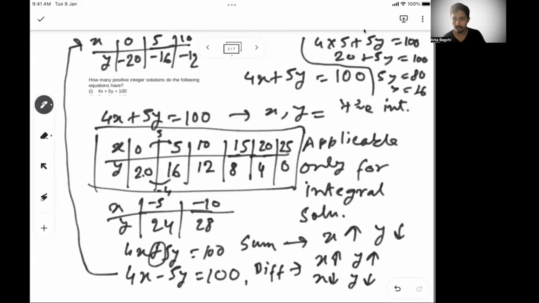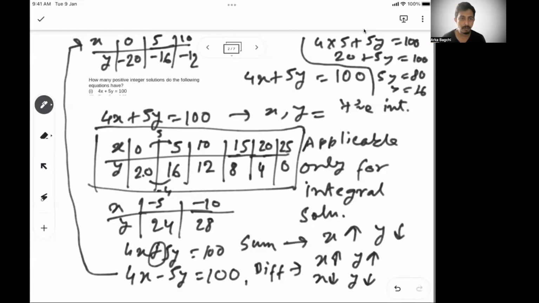Similarly, if x has to decrease, x has to decrease by the coefficient of y. If y has to increase, y has to increase by the coefficient of x. A very, very important fundamental understanding. Please drop a note if it's still unclear to you, or you can mail me if you need further guidance on this. So that's how we solve it.